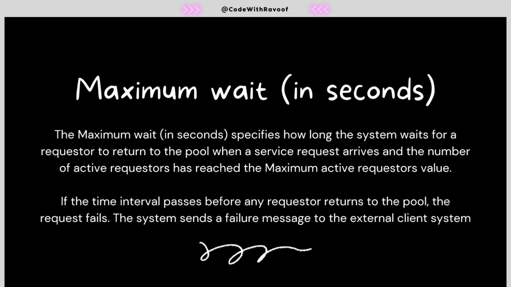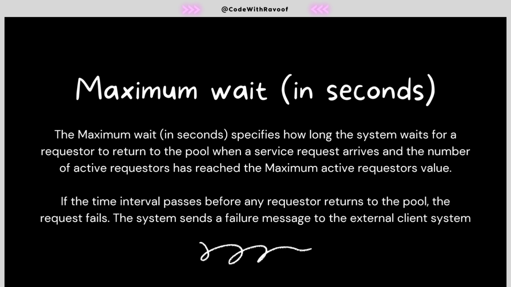Suppose the time interval passes before any requester returns to the respective pool. Now what happens? Obviously, the system will fail. A failure message will be sent to the external client system, like the system runtime. We can say a timeout session kind of thing. In our daily life, we see all this messaging, right? So that's how it behaves.